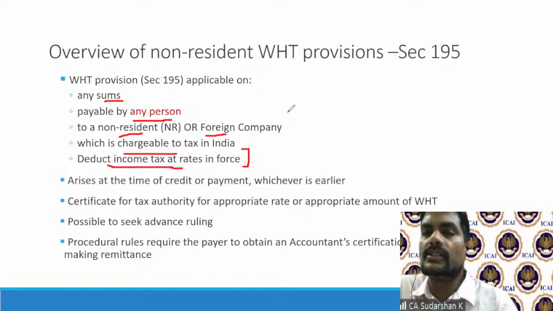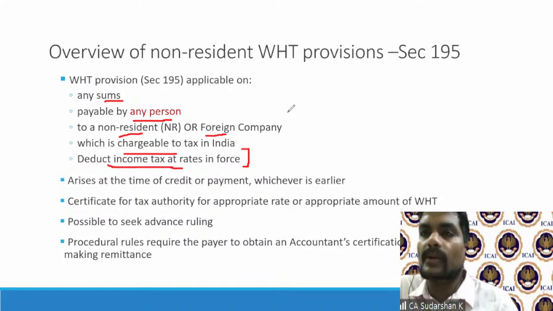Then how much is taxed? There's a special provision, says Section 115A. So you need to go to Section 115A to determine the rates. So for royalty, FTS, Section 195 will not tell you the rate. You have to go to 115A to find out the rate. 115A says you have to deduct it at 10%.